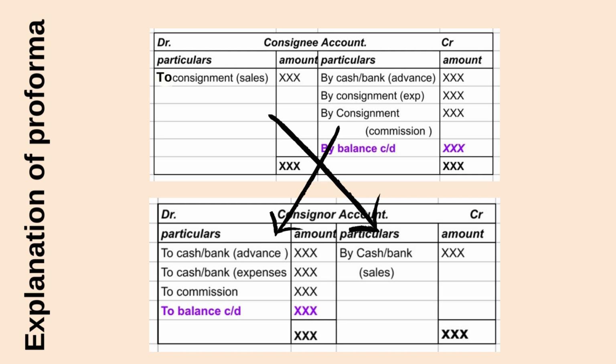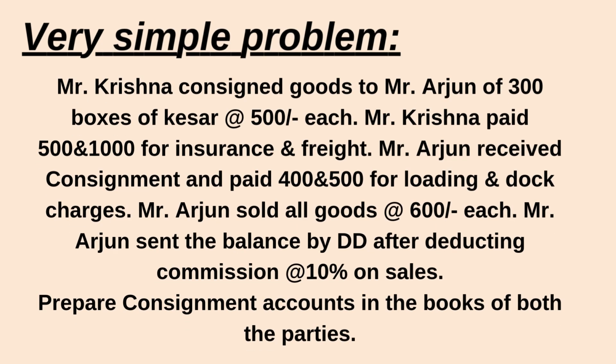Calculate the higher amount, put it on both sides as the balancing figure, and find out the balance. Remember one thing: the consignee's account and consignor's account balance will be the same. The only difference is that all debits become credits and all credits become debits. That's it. We will understand this concept by implementing a practical question, a very simple problem.